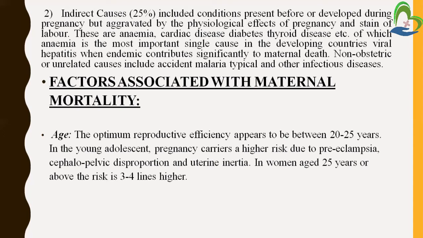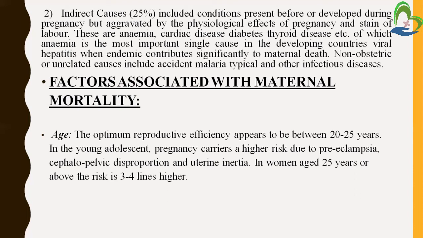The optimum reproductive efficiency appears to be between 20 to 25 years. In young adolescents, pregnancy carries a high risk due to preeclampsia, cephalopelvic disproportion, and uterine inertia. This kind of complication mainly affects the mother's age and also maternal death.